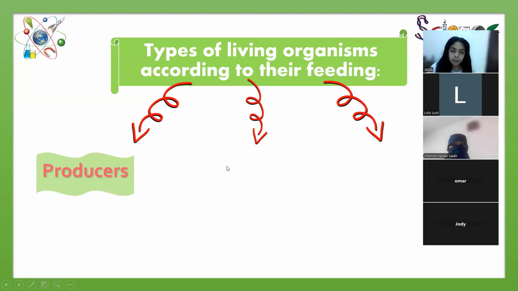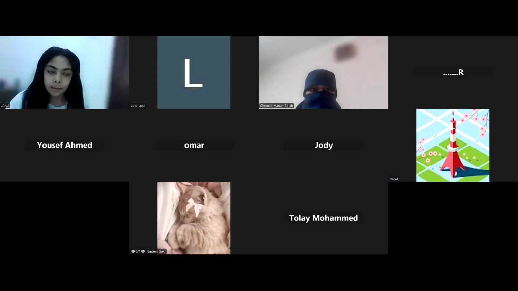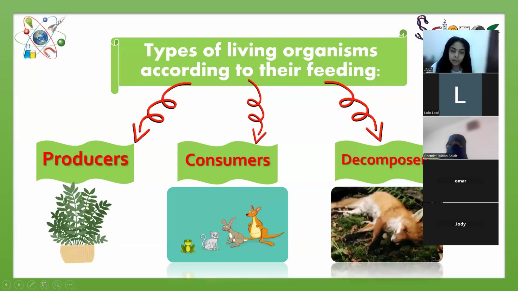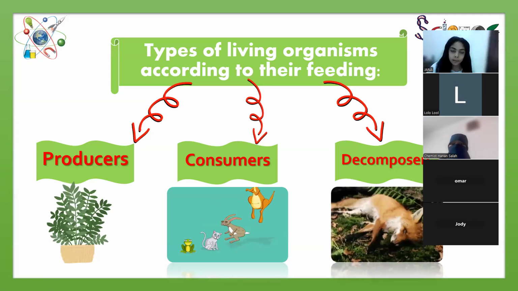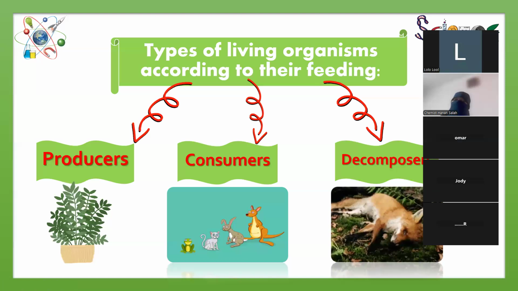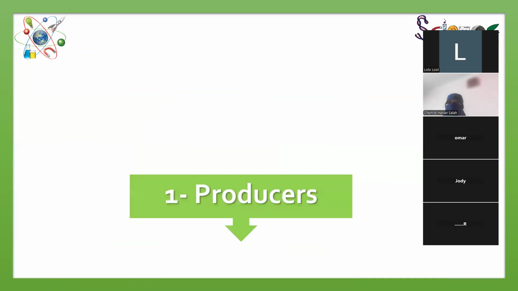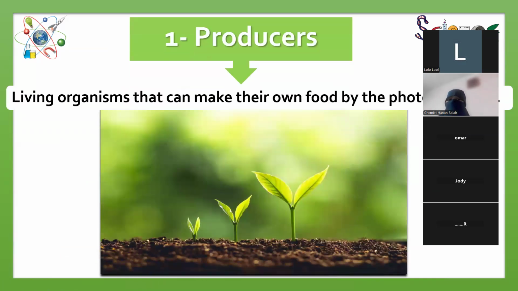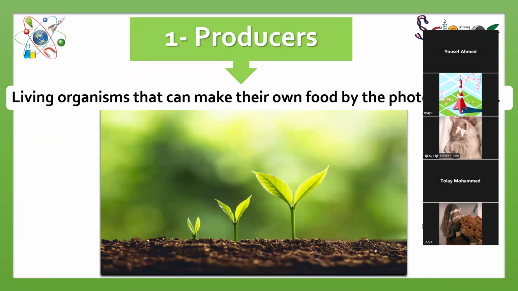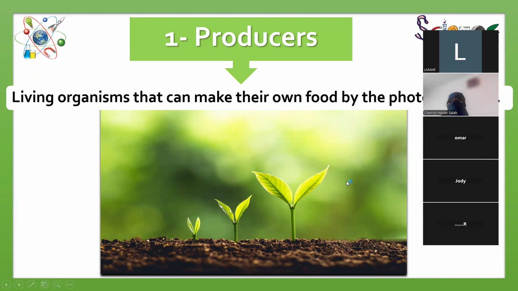What are the differences between them? We will talk about them quickly now. Here we have producers, like Jana said for us, and consumers. These are the living organisms that feed on other animals, and decomposers that feed on dead bodies. Let me remind you of them. Producers are the green plants, and they make their own food by sunlight. So producers like plants make their own food by sunlight.